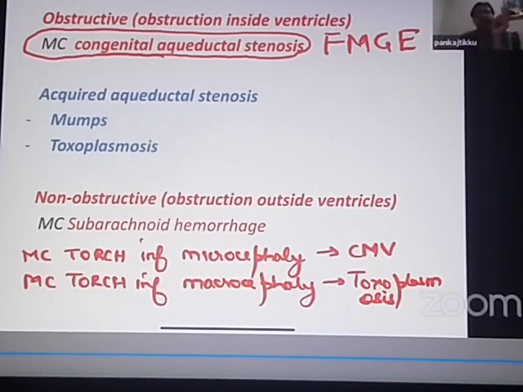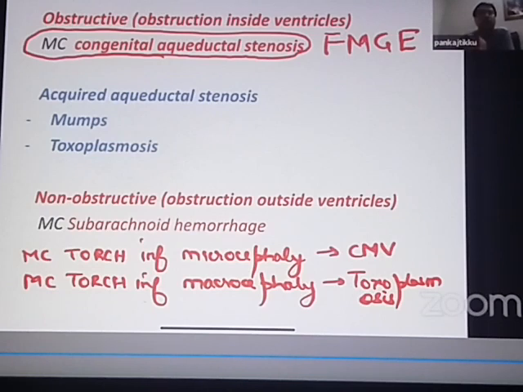So two important infections associated with aqueductal stenosis are mumps and toxoplasmosis. Toxoplasmosis is a TORCH infection which is commonly associated with a large head. Please remember, toxoplasmosis can present with a small head also, but more commonly presents with a large head, macrocephaly or hydrocephalus. And which type of hydrocephalus does it cause?